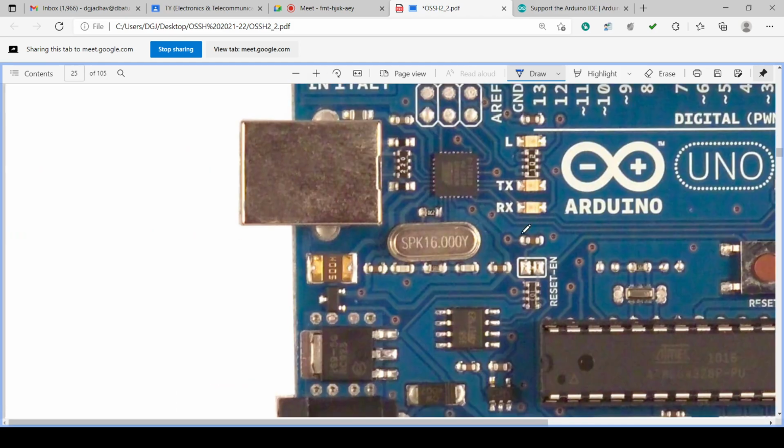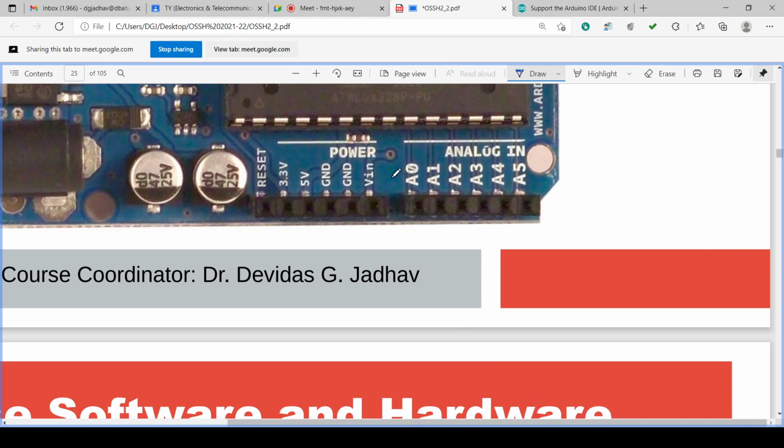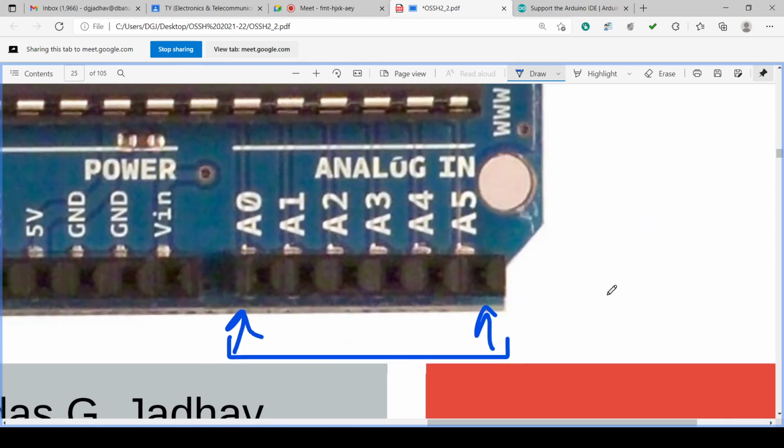If you check this, pins A0 to A5 are analog in.